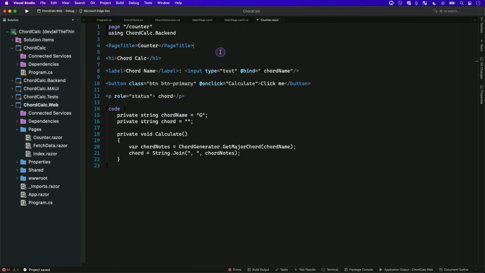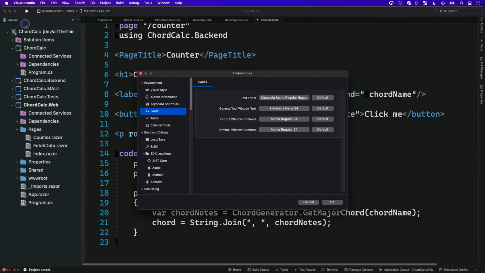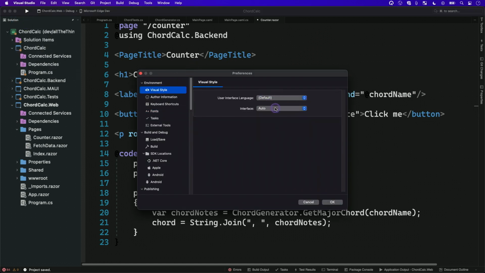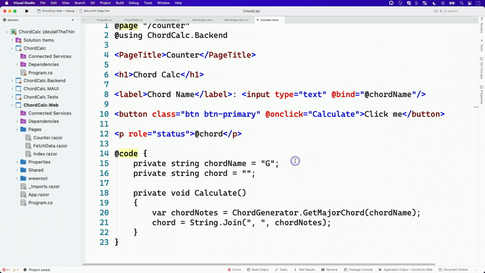What I've done is this simply has a label on the page that will be for the chord name. There's a field next to it. Now avert your eyes for a moment. We're going to change to the light theme because it looks like there's an issue with the @ sign, and so it's a little hard to read. There we go. This is a little easier to see here.